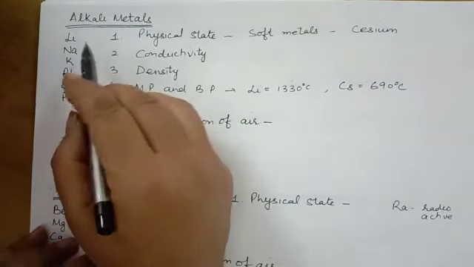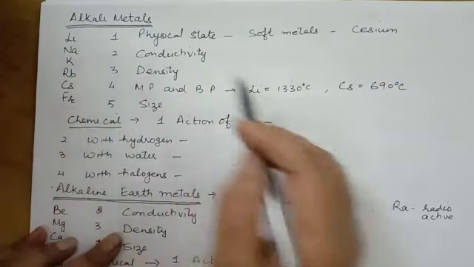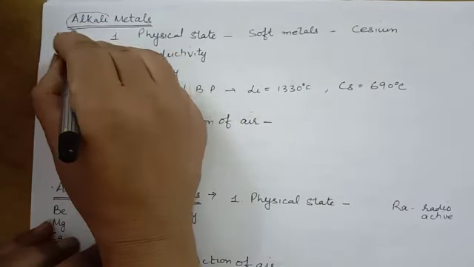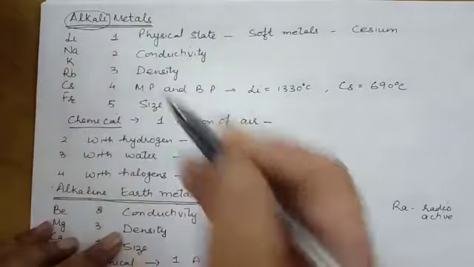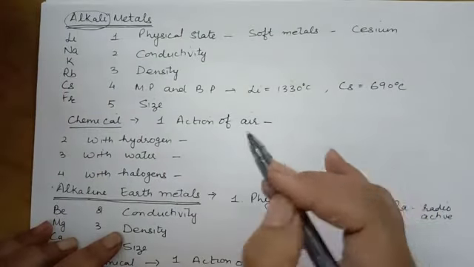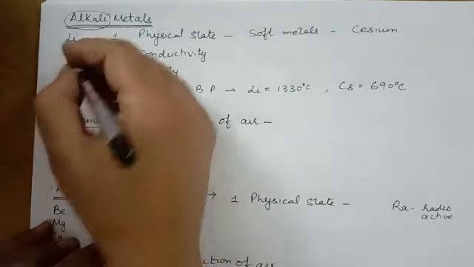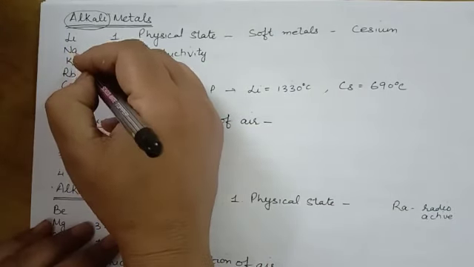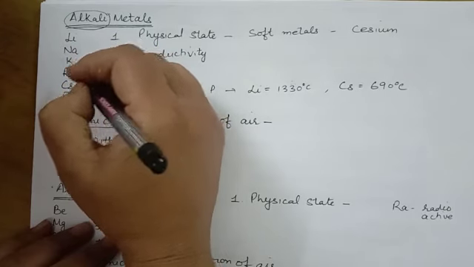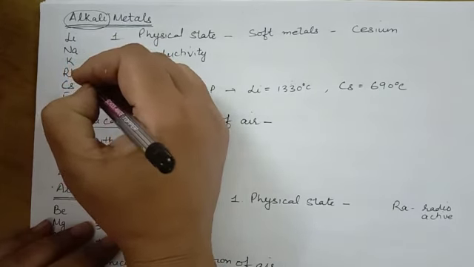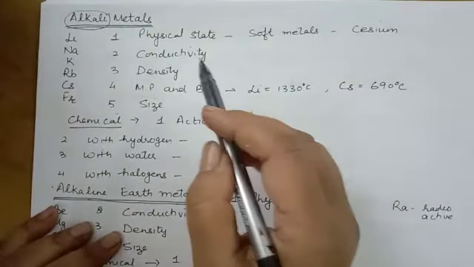Alkali metals means they give alkalis when they react with water. And what is an alkali? An alkali is a water soluble base. So when these metals react with water, they give us a base that is completely soluble in water.